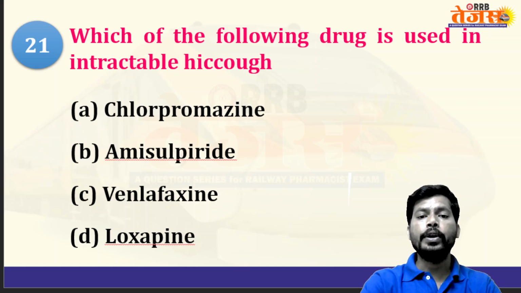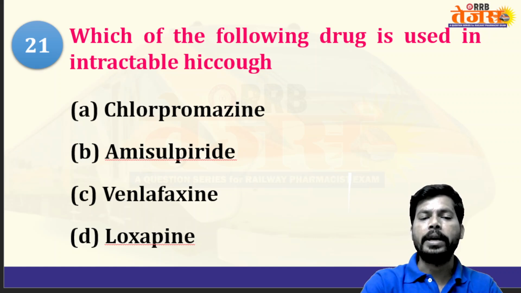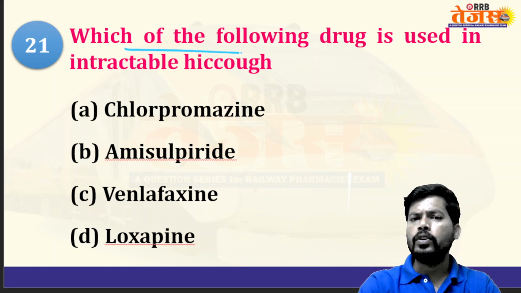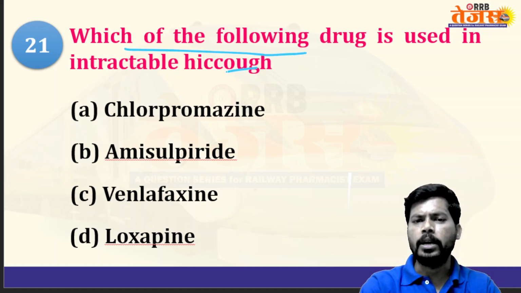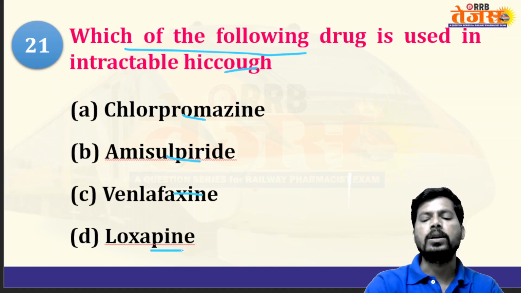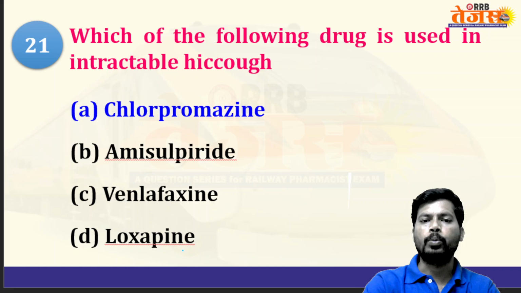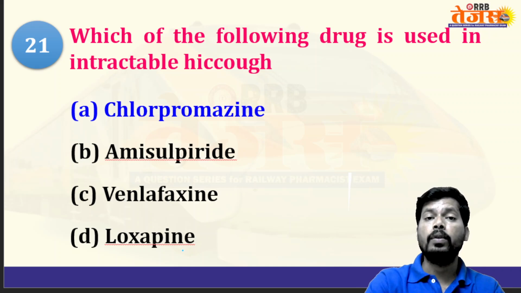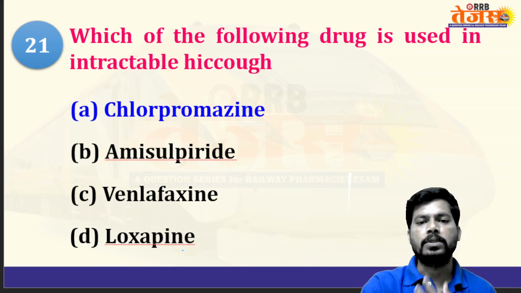Which of the following drugs is used in intractable hiccups? Drugs like chlorpromazine, amisulpride, venlafaxine, as well as loxapine. The answer is chlorpromazine. Chlorpromazine is the first successful antipsychotic, and it is also the drug of choice for treatment of hiccups.